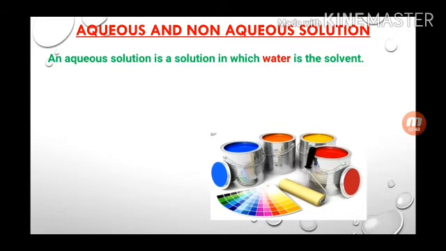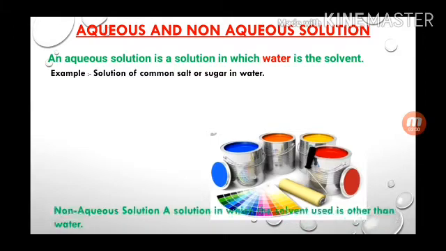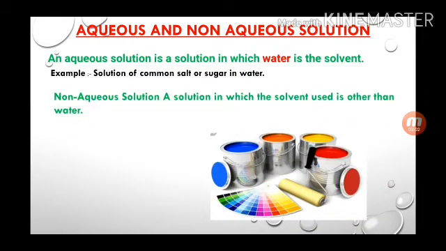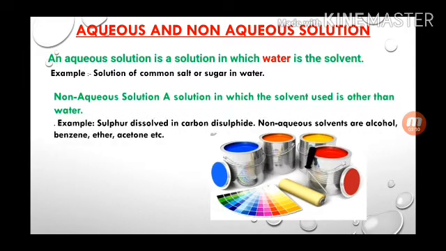So you can see, an aqueous solution is a solution in which water is the solvent. Example, a solution of common salt and sugar in water. A non-aqueous solution is a solution in which the solvent used is other than water. Example, sulfur dissolved in carbon disulfide.